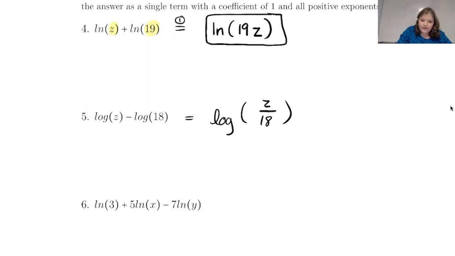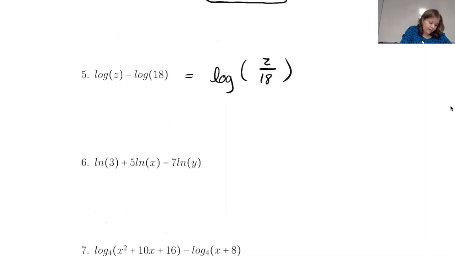So just one thing to be careful of, make sure you do not write 18 over z, because that is a different problem. You want whatever is being subtracted to be the thing that becomes divided, and if it's added, it can go in the top of the fraction. So just be careful that you do it in the correct order.